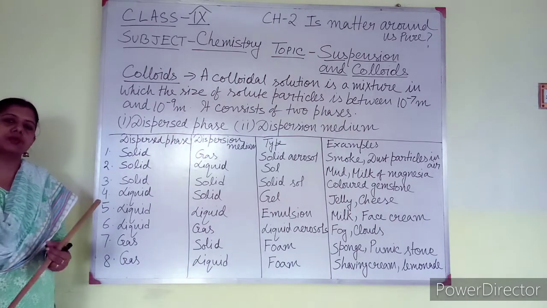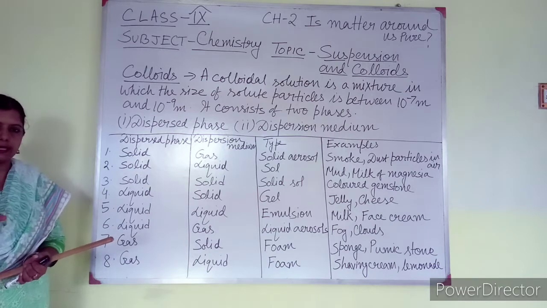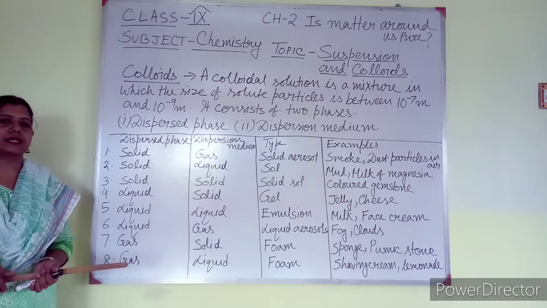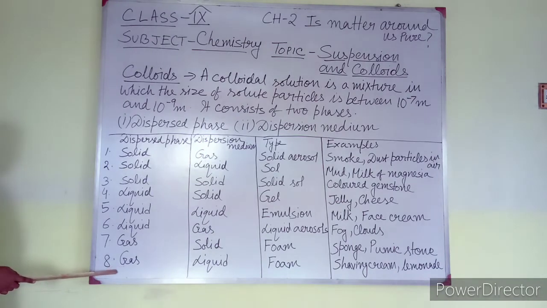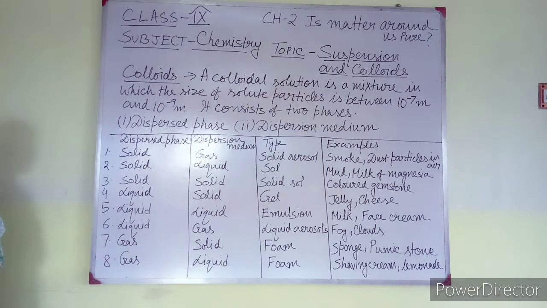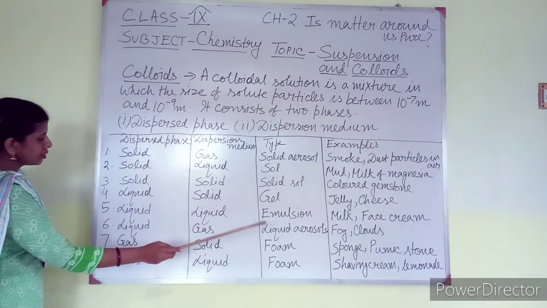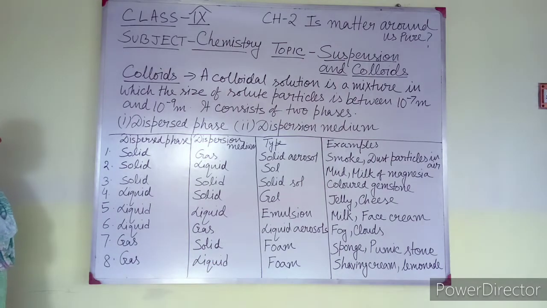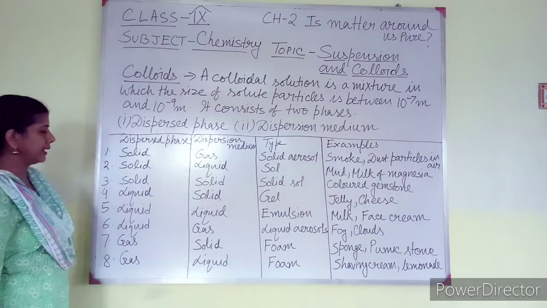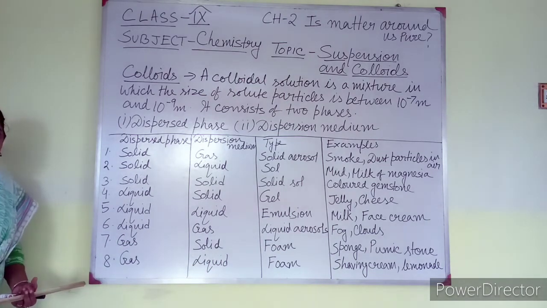You might have seen pumice stone in your home and sponge also. So sponge is a solid in which air, that means gas, is present. And last is dispersed phase is gas and dispersion medium is liquid. That means in liquid medium, gaseous colloidal particles are present. This type of colloidal solution is also known as foam. An example is shaving cream and lemonade. So 8 types of colloidal solution are there.